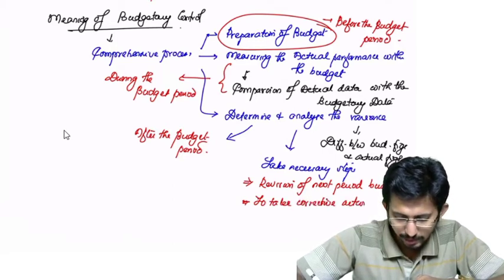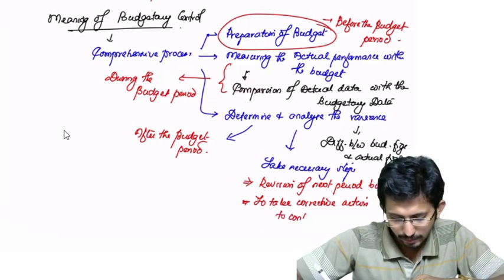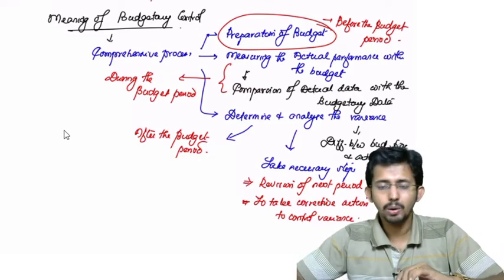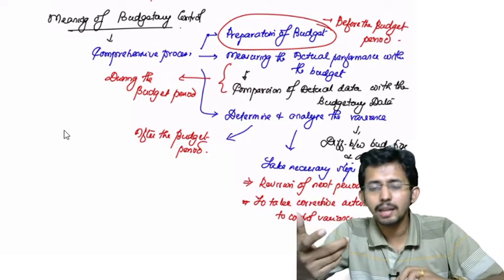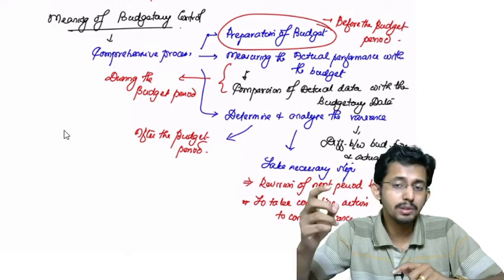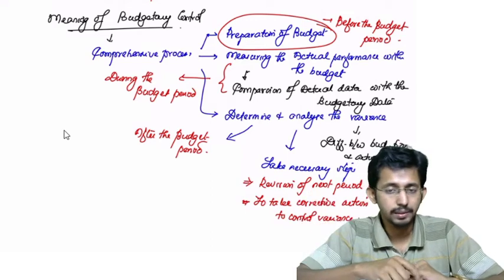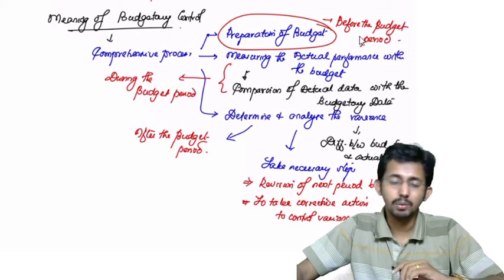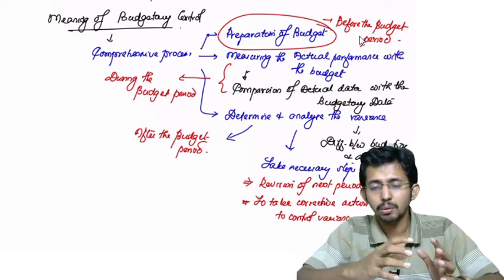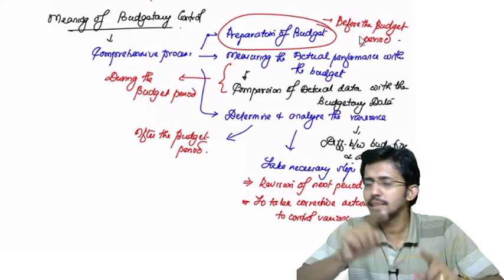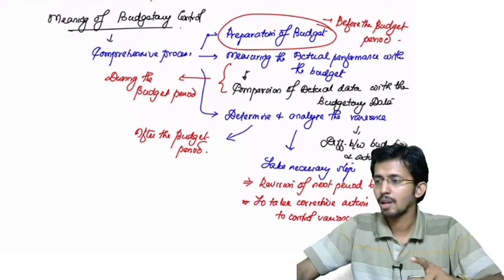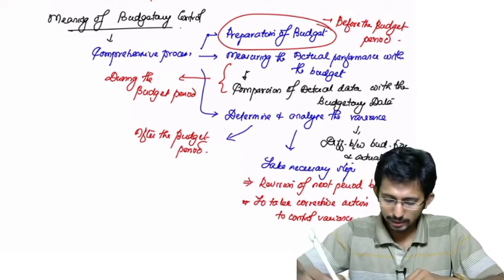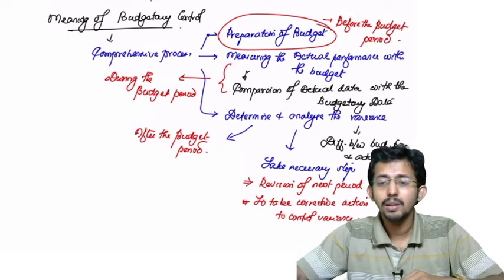Corrective action to control variance, especially adverse variance. Okay, the profit you expected was 1 lakh, but you got only 50,000. There is a difference of 50,000 in the profit expected. Why did it happen? What is the reason? Some reasons are found out. Now, after identifying the reasons, you have to correct those reasons. How can you correct? By taking necessary actions. So that is to take corrective actions to control the variance.